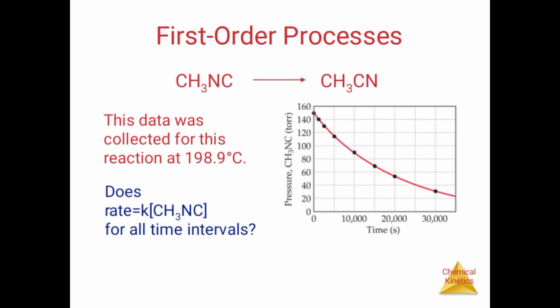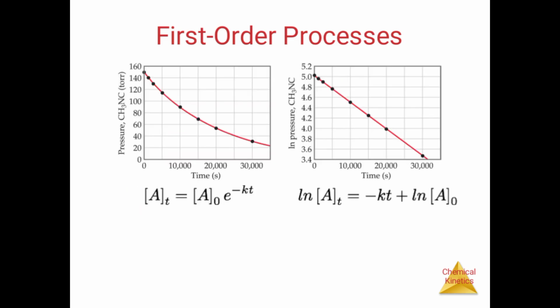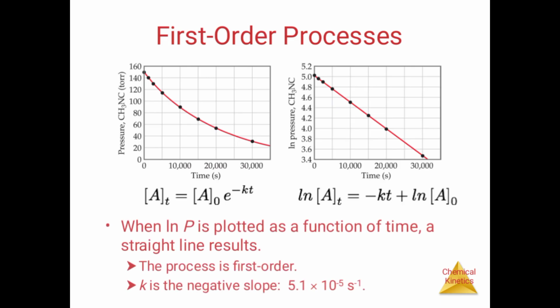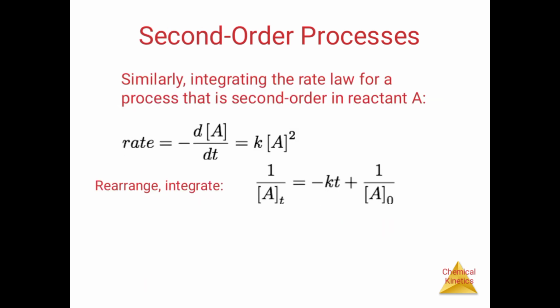This data was collected for this reaction at 198.9 degrees Celsius. Then the time is noted and then the slope. Next, this slope will be different for different reactions. When ln P is plotted as a function of t, a straight line results, so the process is first order. k is the negative slope, 5.1 times 10 to the minus 5 per second.